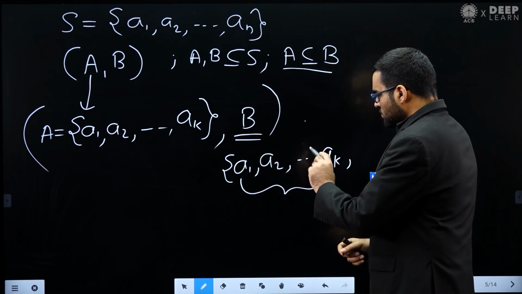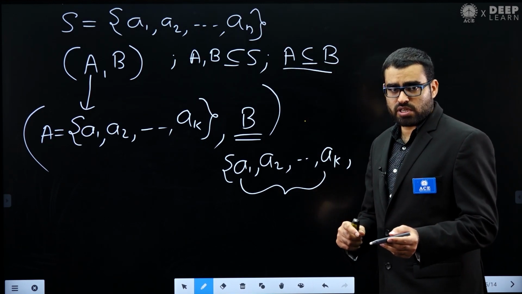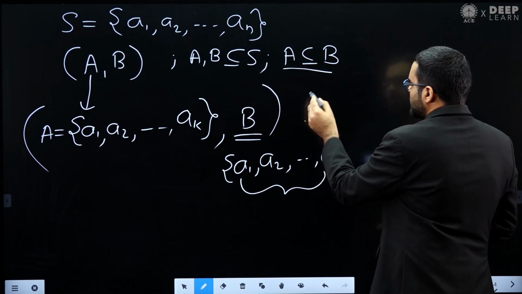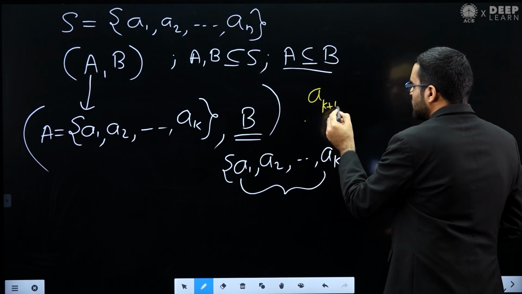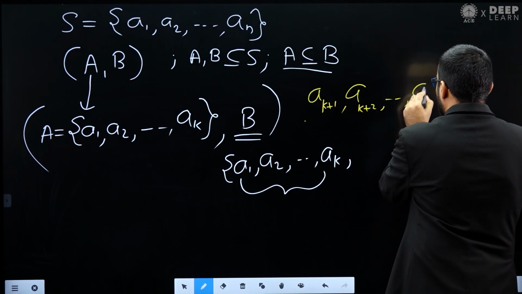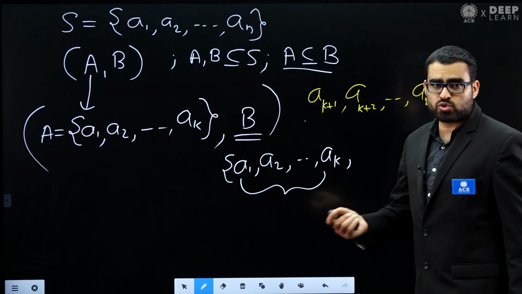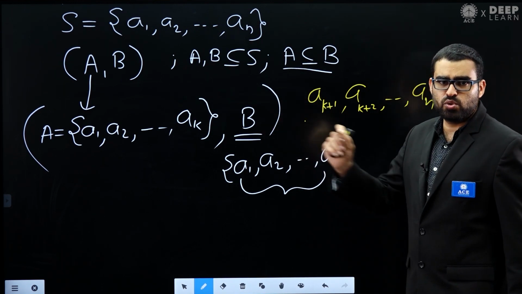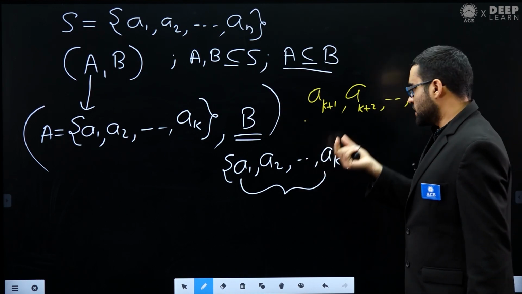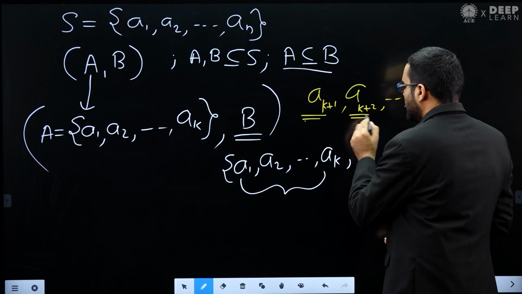Now for those n minus K elements we have a choice. What are those elements? Those elements are basically A_{K+1}, A_{K+2}, and so on, up to A_n. For each of these elements we have a choice: either we take it in set B, or we do not take it in B. So for each of these elements we have two choices.